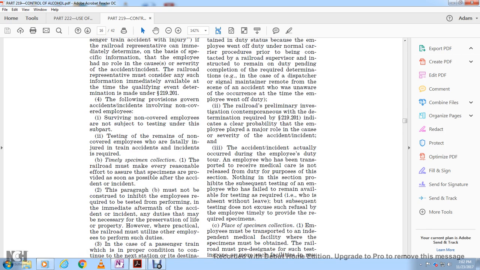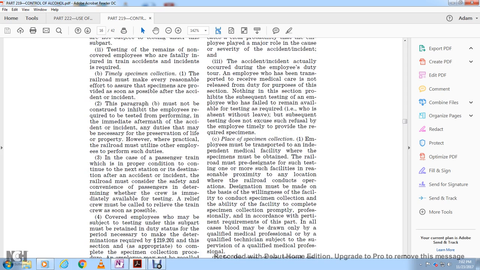If the accident incident actually occurred during the employee's duty tour, an employee who has been transported to receive medical care is not relieved of duty for the purpose of this section. Nothing in this section prohibits the subsequent testing of an employee who has failed to remain available for testing as required, who is absent without leave. The subsequent testing does not excuse the refusal of the employee to timely provide the required specimen.